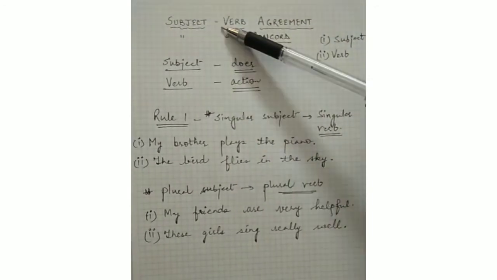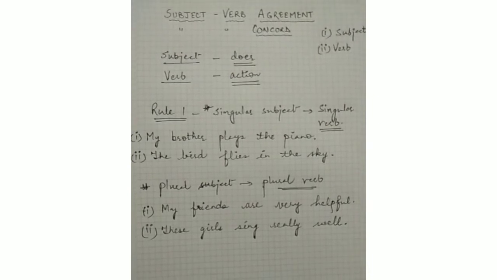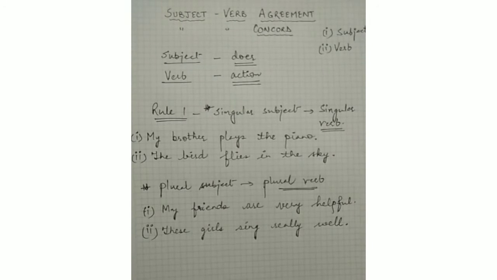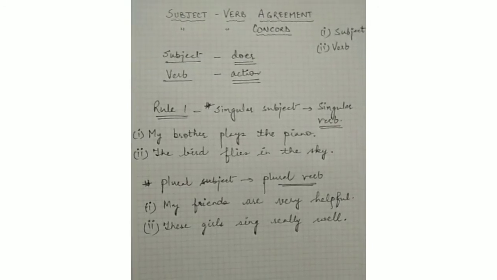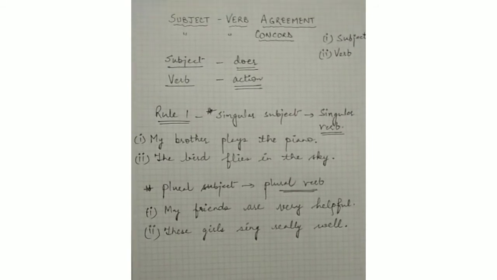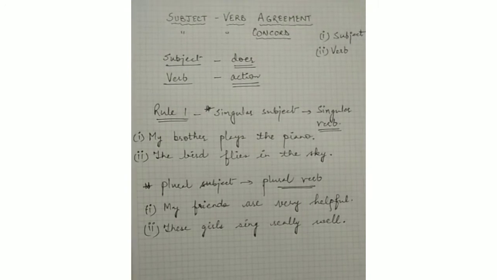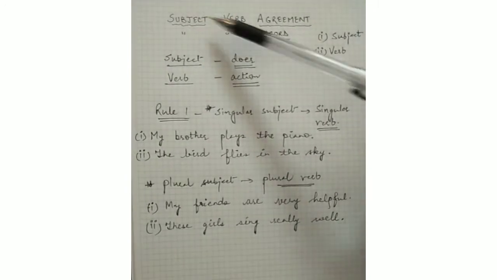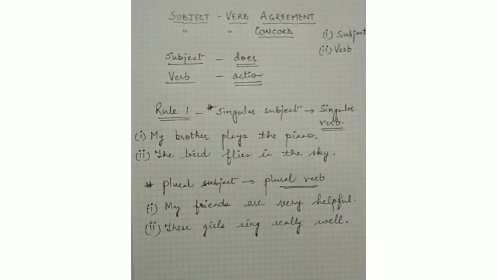So basically subject and verb agreement, if I put it in simple words, it just says कि subject और verb में कोई लड़ाई नहीं होनी चाहिए. There should be no fight between these two, right? If you want to make a grammatically correct sentence, there has to be a peaceful relationship between these two. I think it's as simple as that, right?